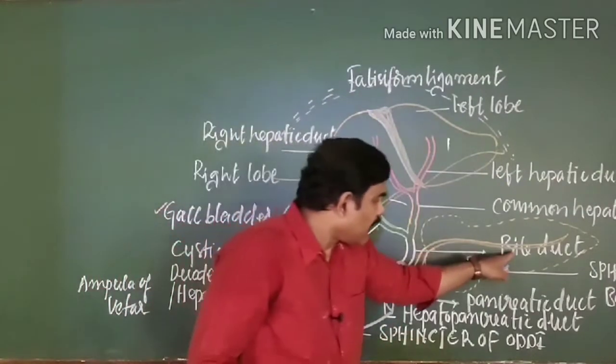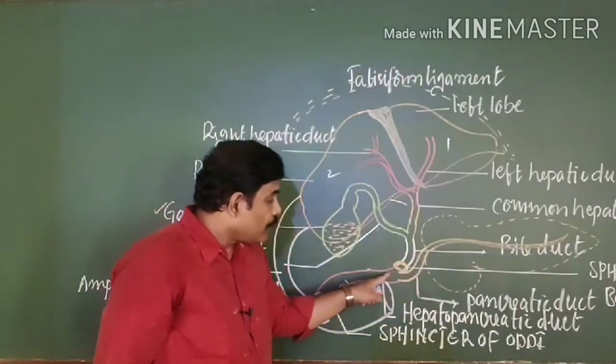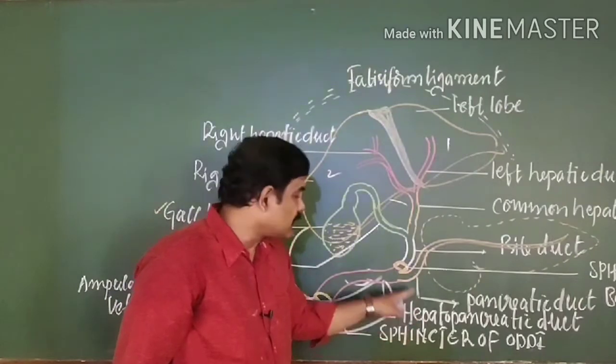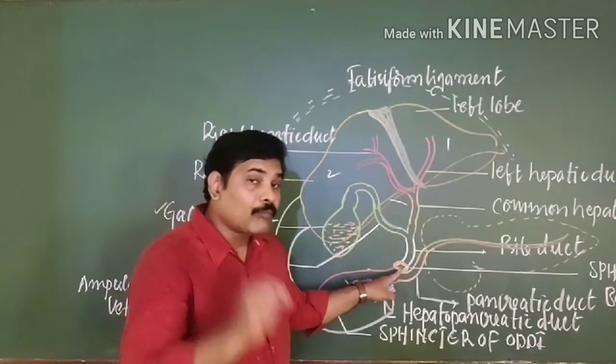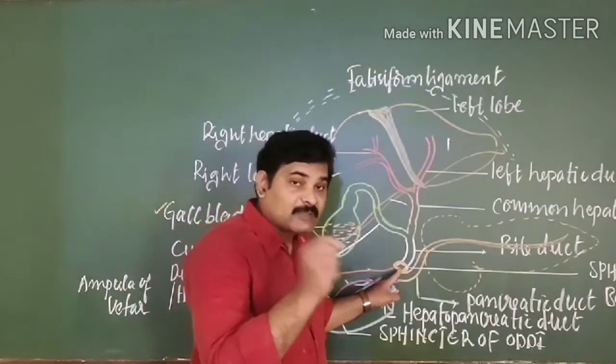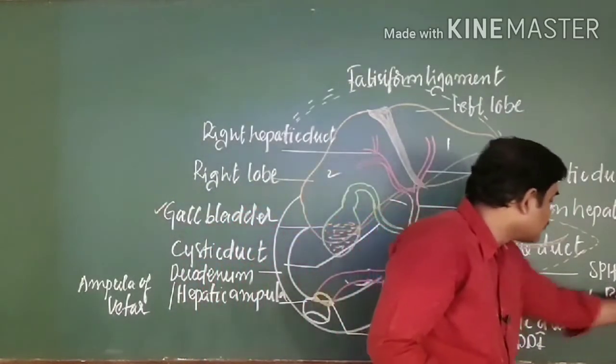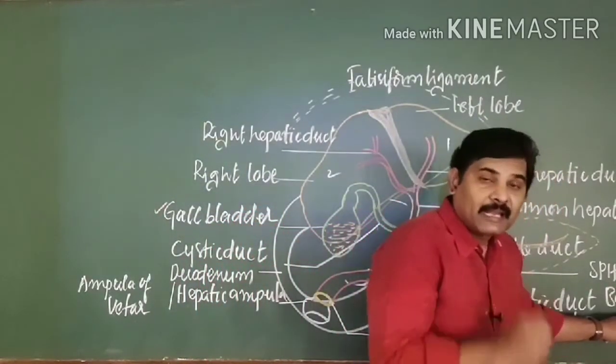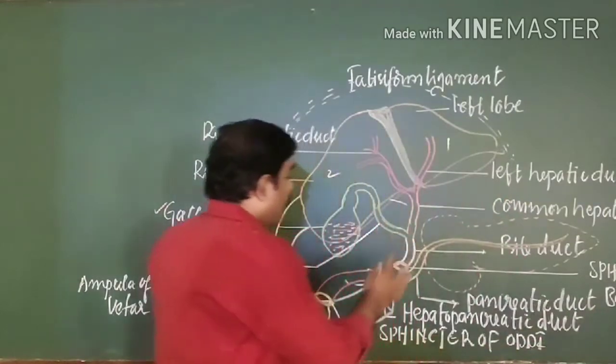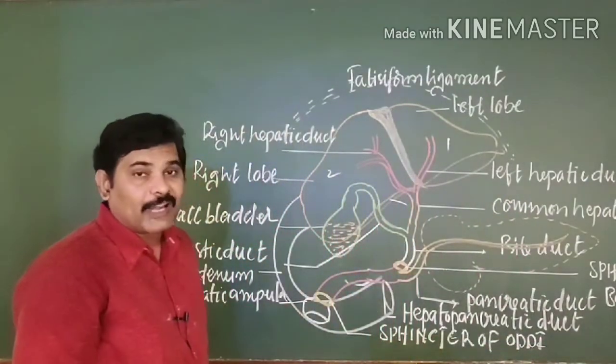Whereas the common bile duct, before joining the hepato-pancreatic duct, is also guarded by one more important circular muscular sphincter that we call the sphincter of Boyden. Clear? This is all about the structure of your liver.